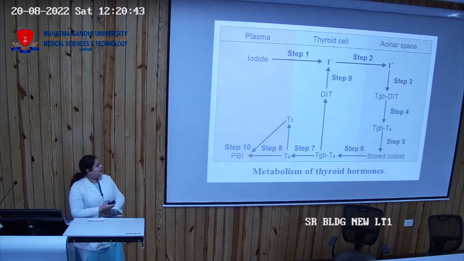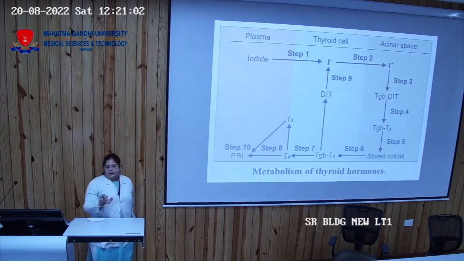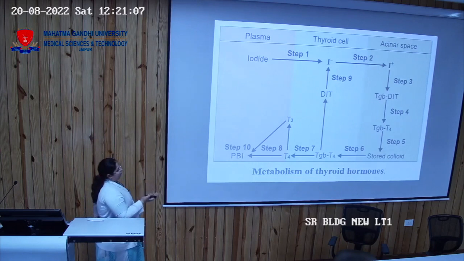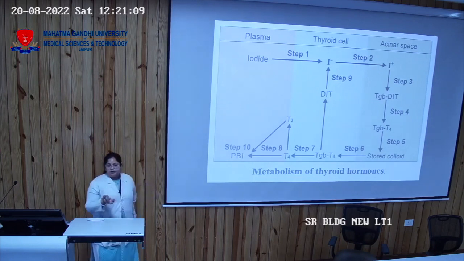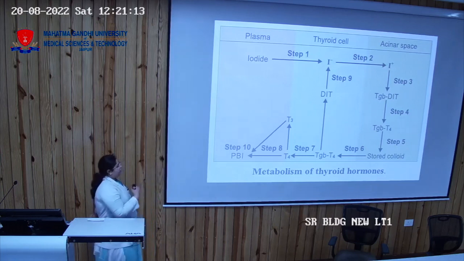Now this is the diagrammatic representation. Iodide is converted into iodine. Then it is transferred to the acinar cell. Then it binds to the thyroglobulin. T4 is formed. Then the thyroglobulin is stored in the colloid. Then it is released when there is a requirement in the body. Thyroglobulin is released from the cells. It forms the T4. Then from deiodination it forms the T3, and for transport they bind with the protein bound iodine.